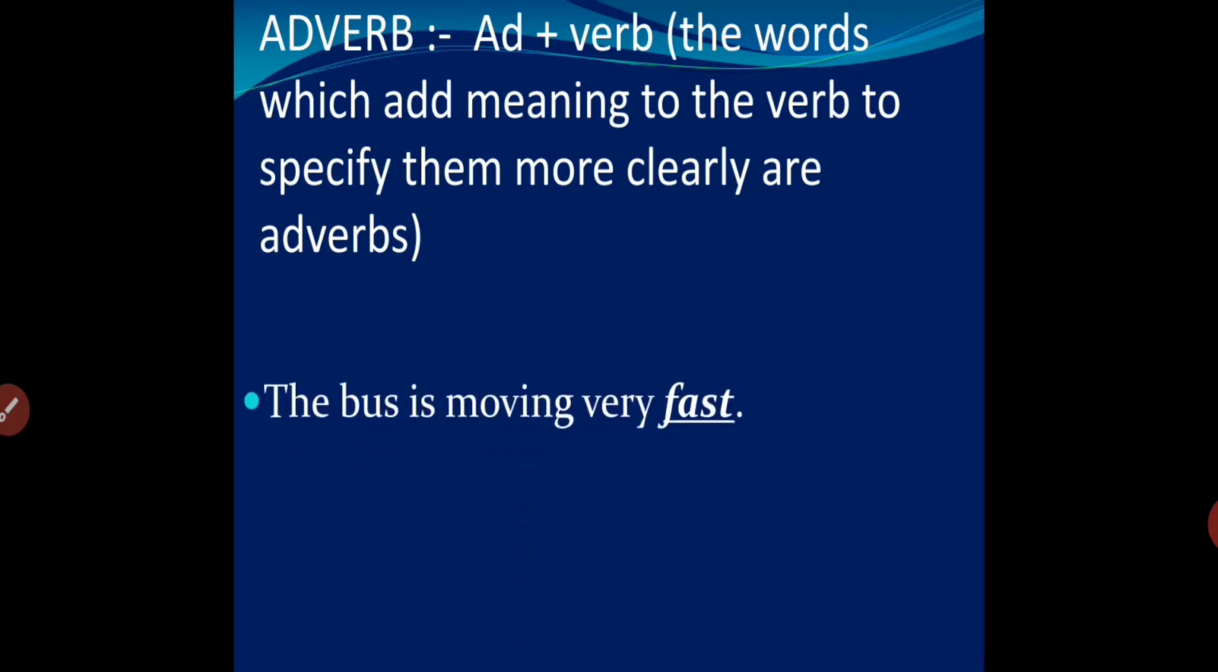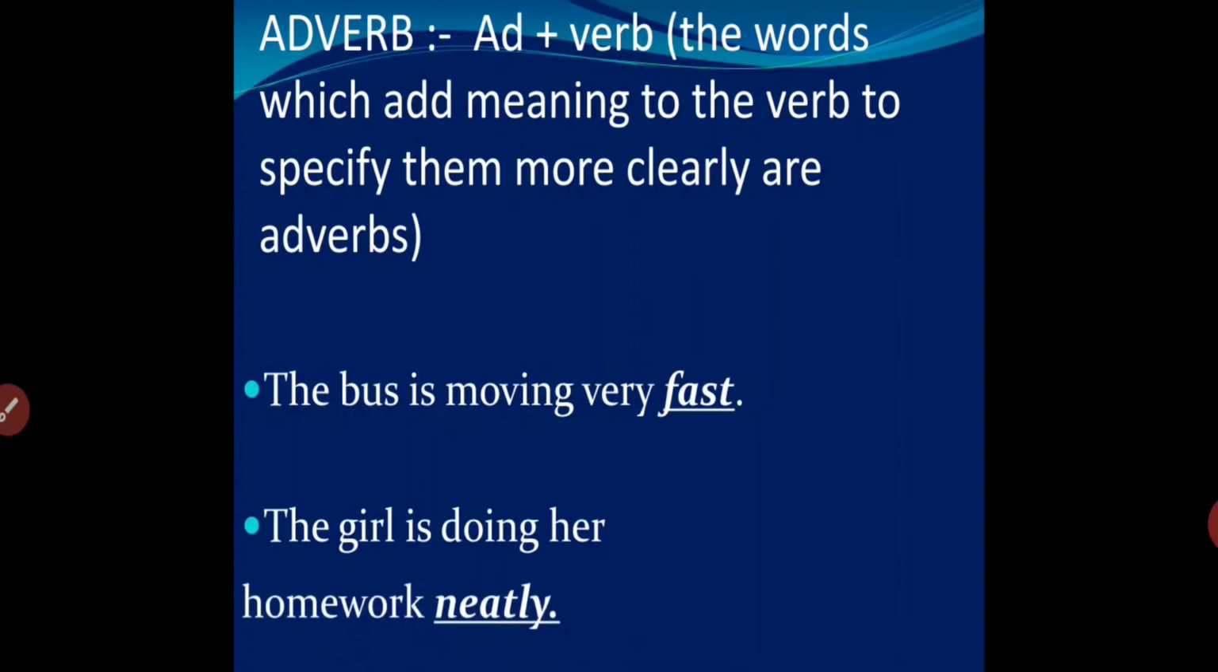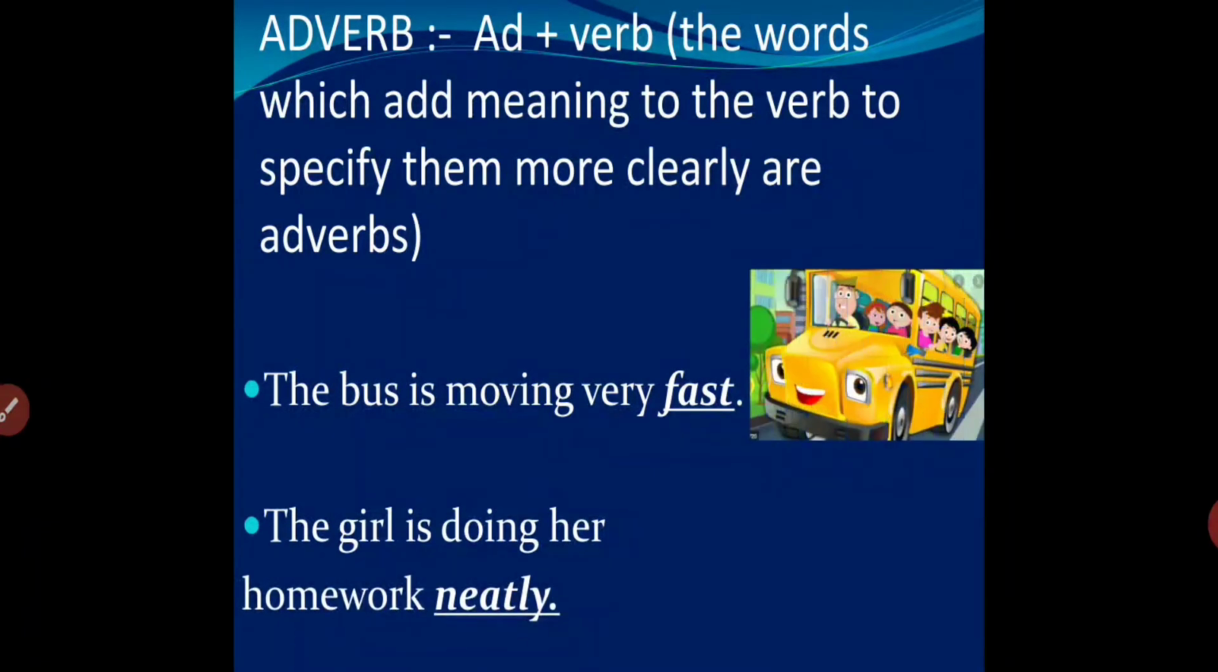The bus is moving very fast. So the bus is moving is all right, but how is the bus moving? The bus is moving very fast. So here the adverb fast is telling us how the bus moves. So it is very clear to us that the bus is moving at a very fast speed, right?